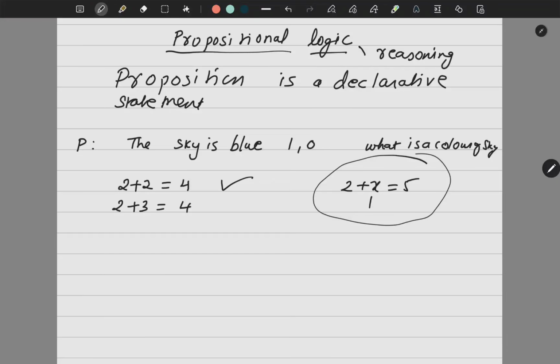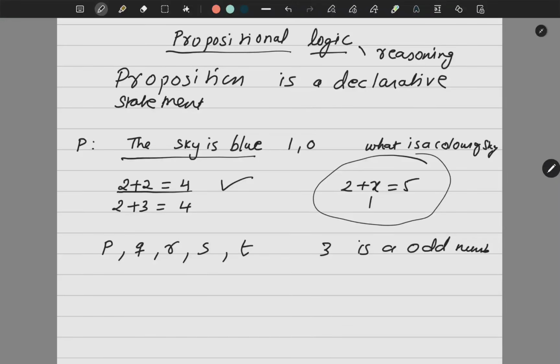Okay. So now as I said, a declarative sentence is a proposition which has the value true or false. It is usually represented by these alphabets. Now when I write simple statements like the sky is blue, or 2 plus 2 is 4, or 3 is an odd number, these are the simple propositions called primitives. Now suppose I want to join them. To join them I need connectives, which are known as logical connectives.